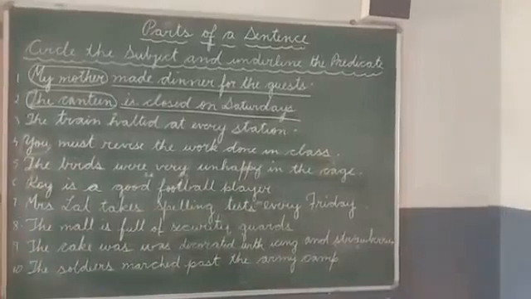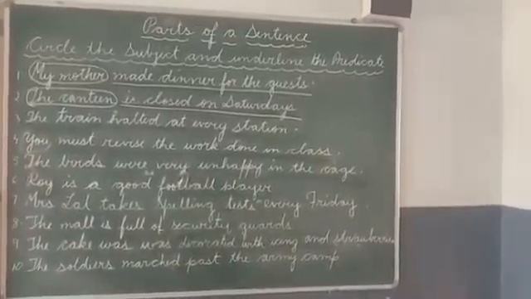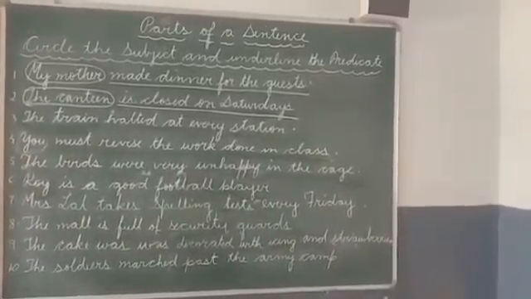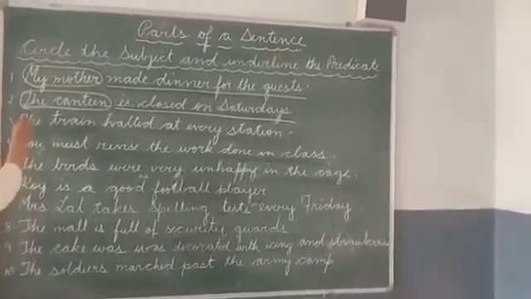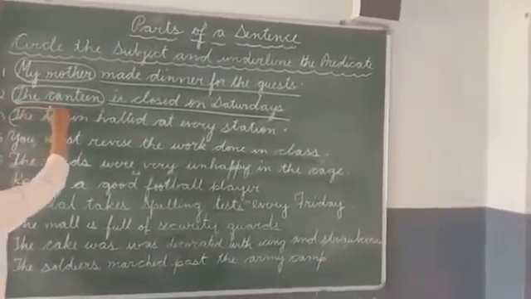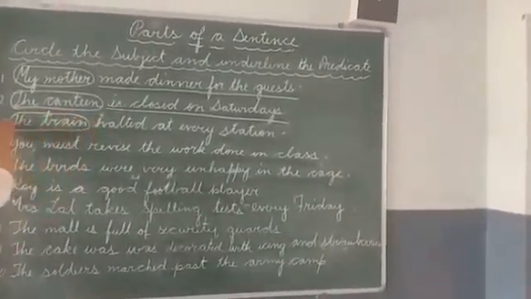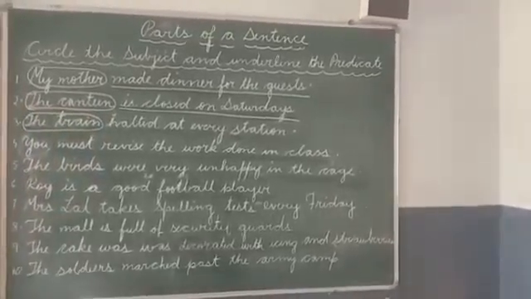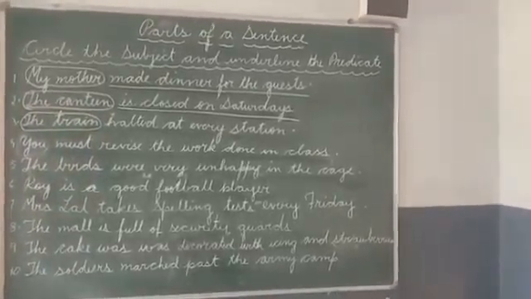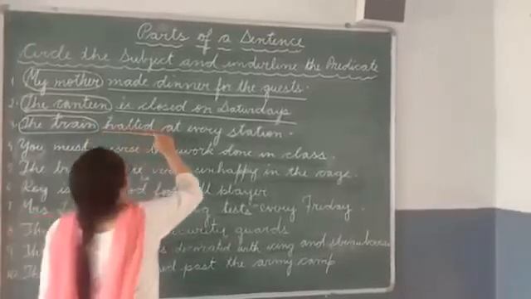Number 3, the train halted at every station. Here the train is the subject. Halted at every station is the predicate. So let's underline this.